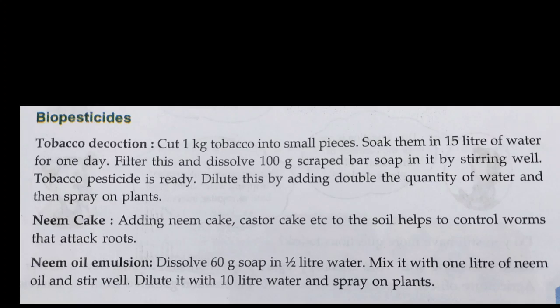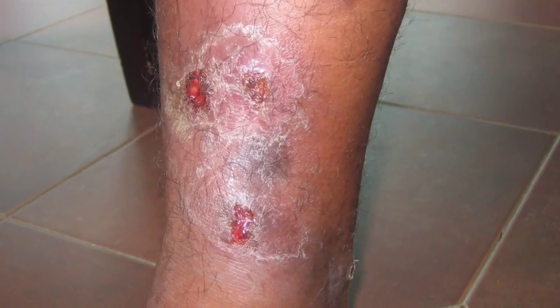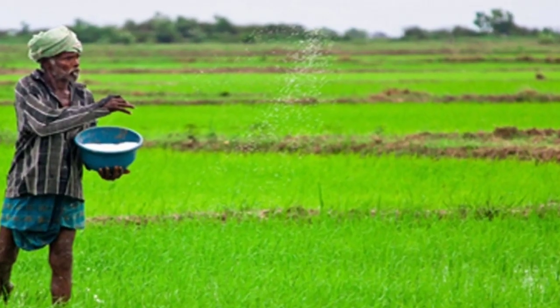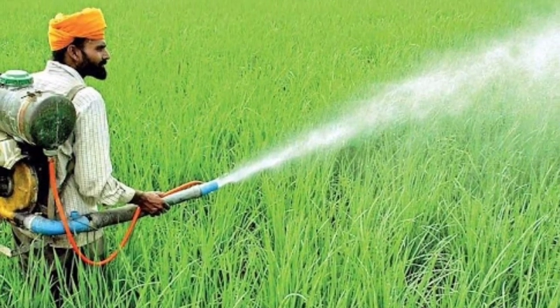Adding neem cake, castor cake, etc. to the soil helps to control worms that attack roots. Dissolve 60 grams of soap in half a liter of water. Mix it with 1 liter of neem oil and stir well. Dilute it with 10 liters of water and spray on plants. Use of chemical pesticides and fertilizers is very harmful to nature and its living things. Moreover, it destroys the fertility of the soil and pollutes air and water.